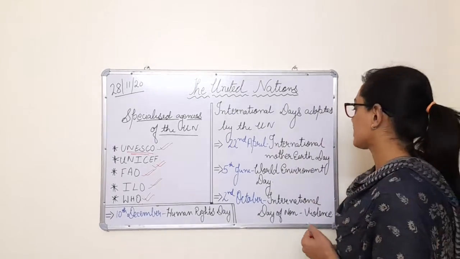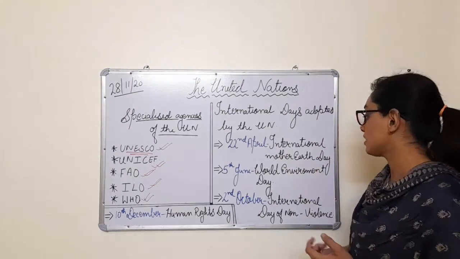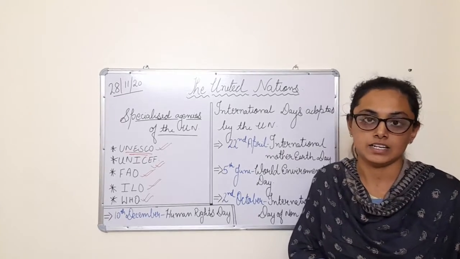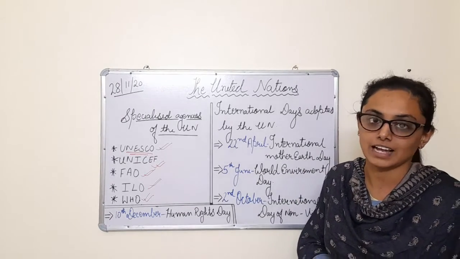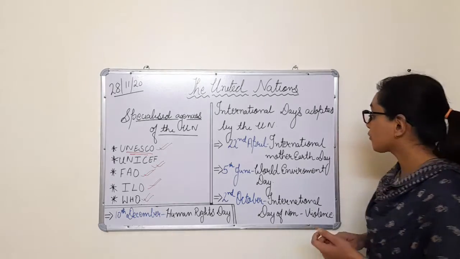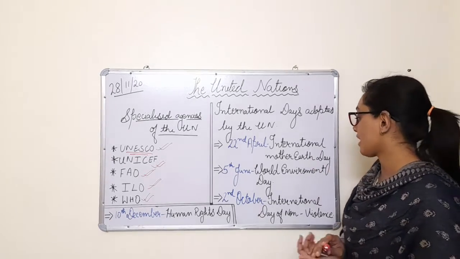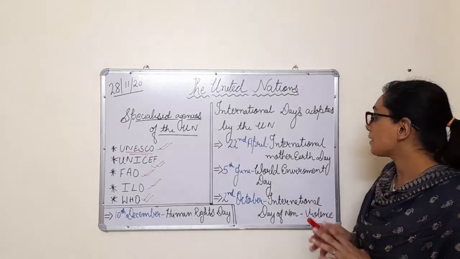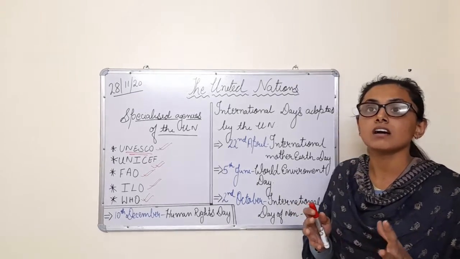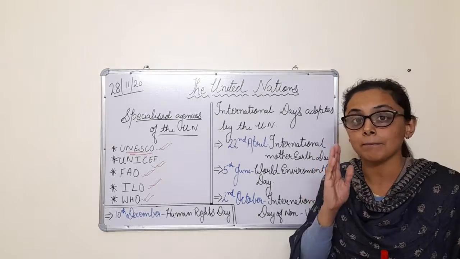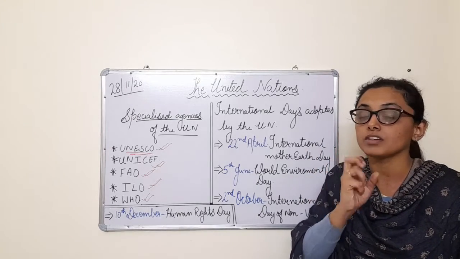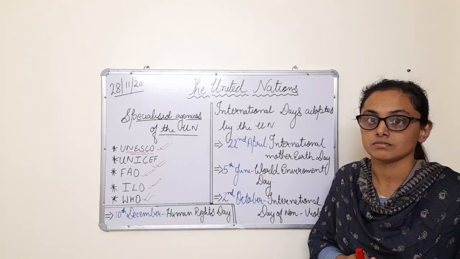First, 22nd April, International Mother Earth Day. It started in the year 2009. Now children, from its name itself you can understand International Mother Earth Day, it means this day is celebrated to remember the importance of Mother Earth.